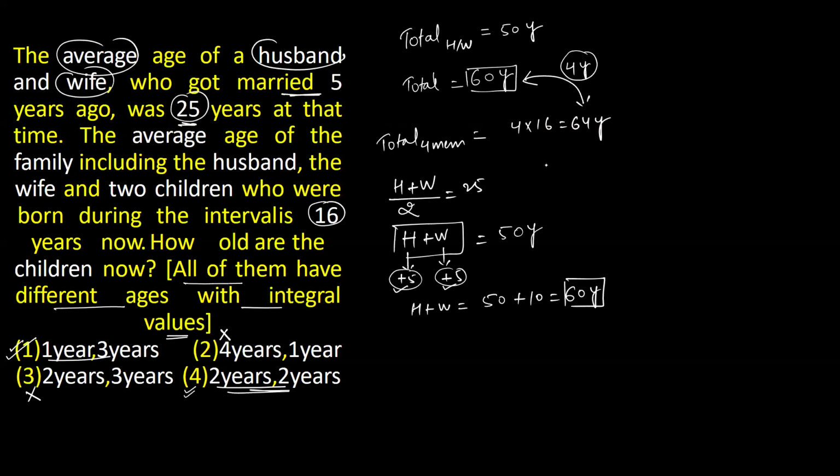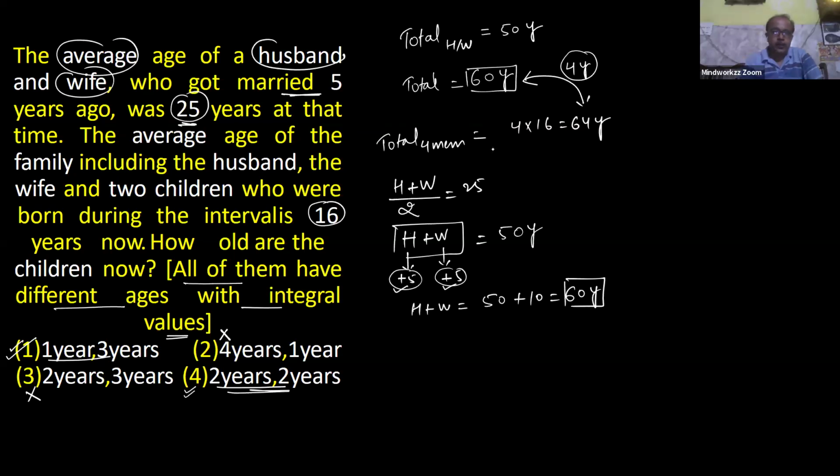And how will come, sir, 4 years gap? 4 years because the next line says average age of family, including the husband, wife, and 2 children. It means total 4 persons who were born during the interval is 16 years now. So what is the sum value if you know average and number of observation both? Because average value is 16 and there are total 4 persons, so total age of all 4 members at present is 64. And if you know the total for husband and wife at present is 60 and total of all 4 members is 64, it means definitely the sum of these two children is 4 years.